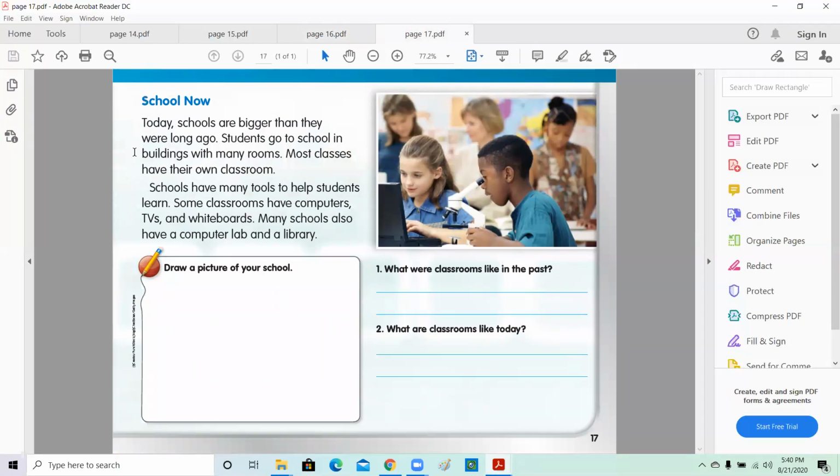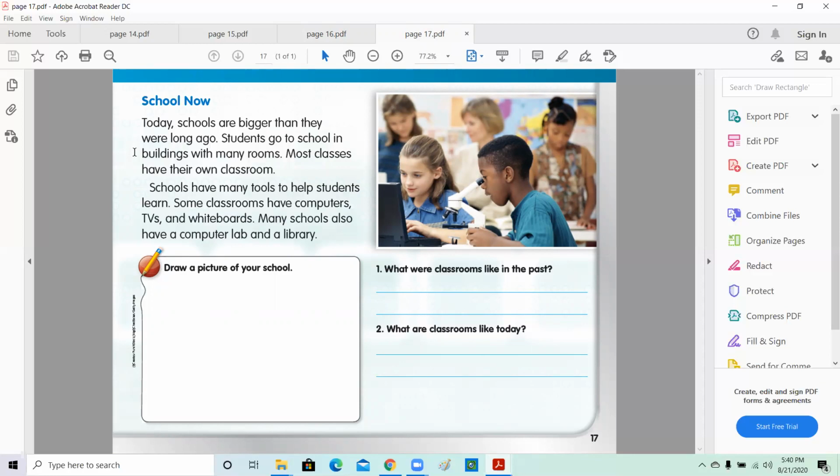Let's see how school looks now. "Today's schools are bigger than they were long ago. Students go to school in buildings with many rooms." So you go to school, we sometimes have even 2 or 3 floors. The first floor would be for the little ones, and then you go upstairs for the second grade or the older kids.